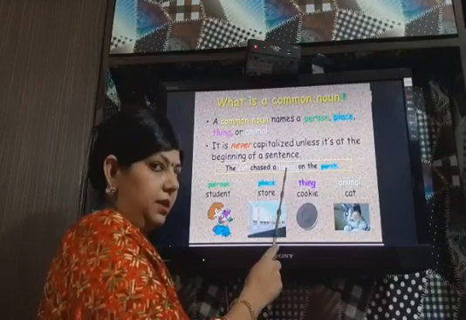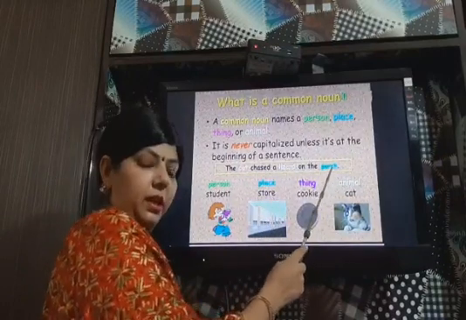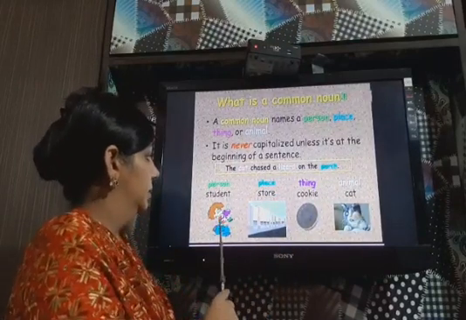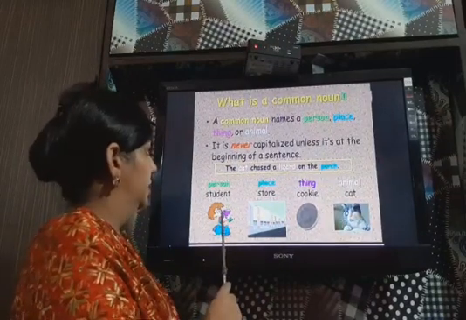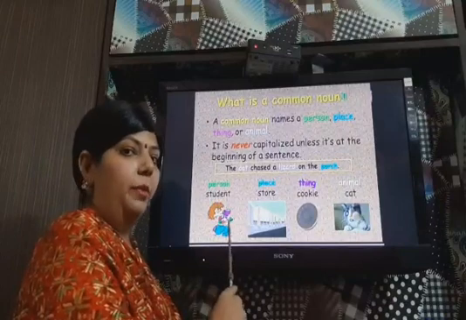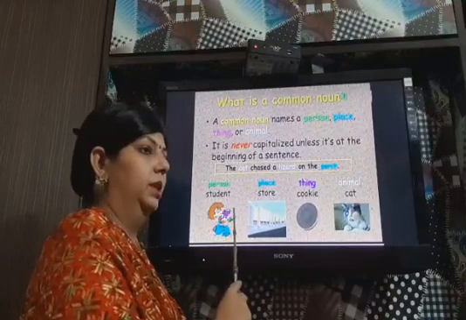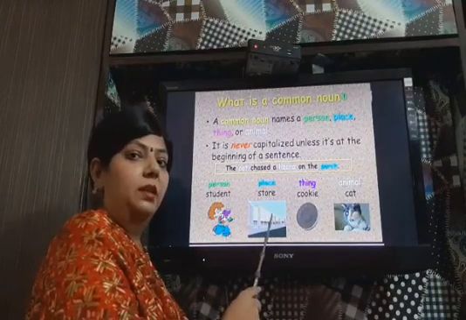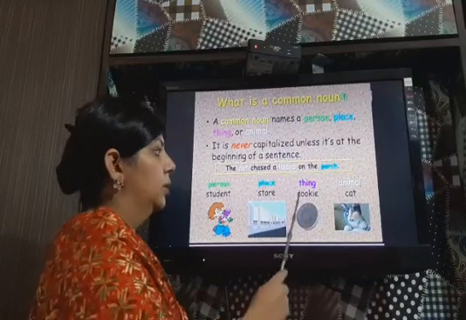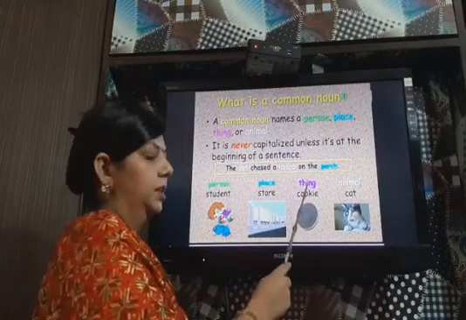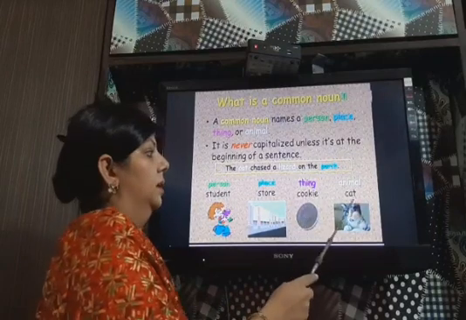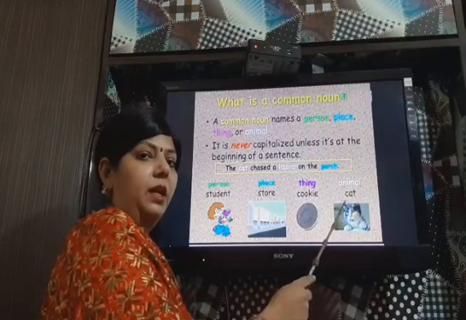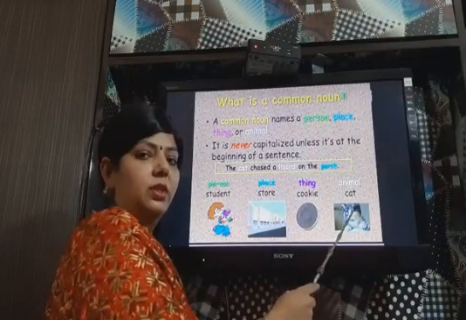Again, lizard. It is a common noun. Porch. Again it is a common noun. Now some more examples. This is a student. Student is a person. So it is a common noun. All the students are students only. There is no special name given to them. Then store. So many stores are there. That's why it is a common noun. Cookie. Any cookie can be there. That means it is a thing and it is a common noun. Again cat. Cat is an animal and all the cats are called cats if they are not given any special name. That's why it is a common noun.